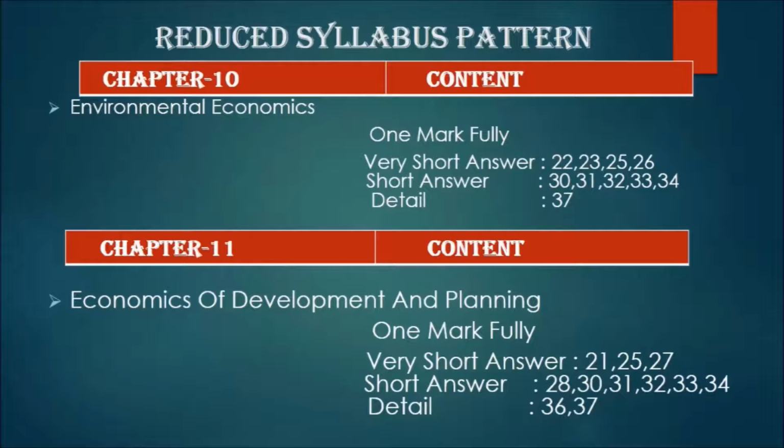What are the types of pollution? What are the sources of environmental pollution? You have to study these in chapter 10. Next, we move on to chapter 11, Economic Development and Planning. Very short answer: 21, 25, 27. Short answer: 28, 30, 31, 32, 33, 34. Detail: 36, 37. Only 2 questions.